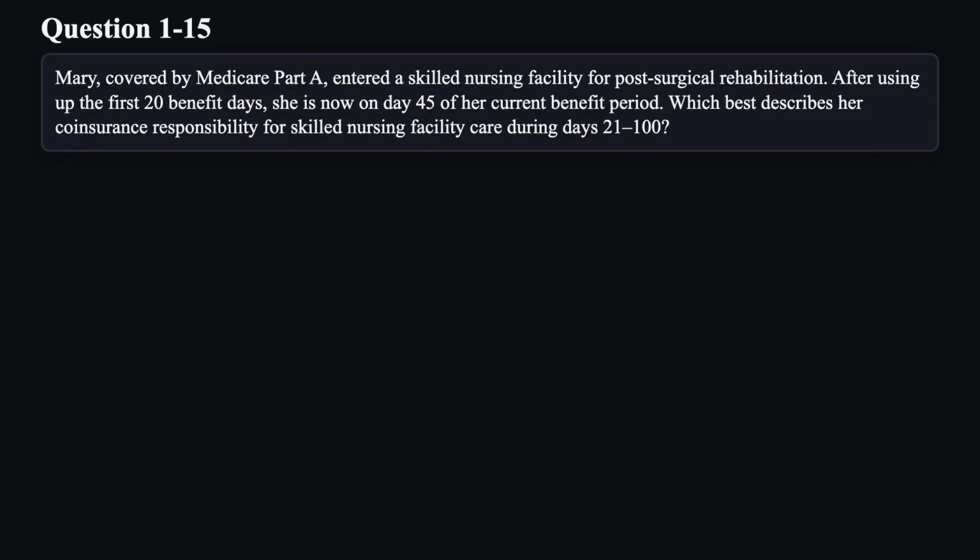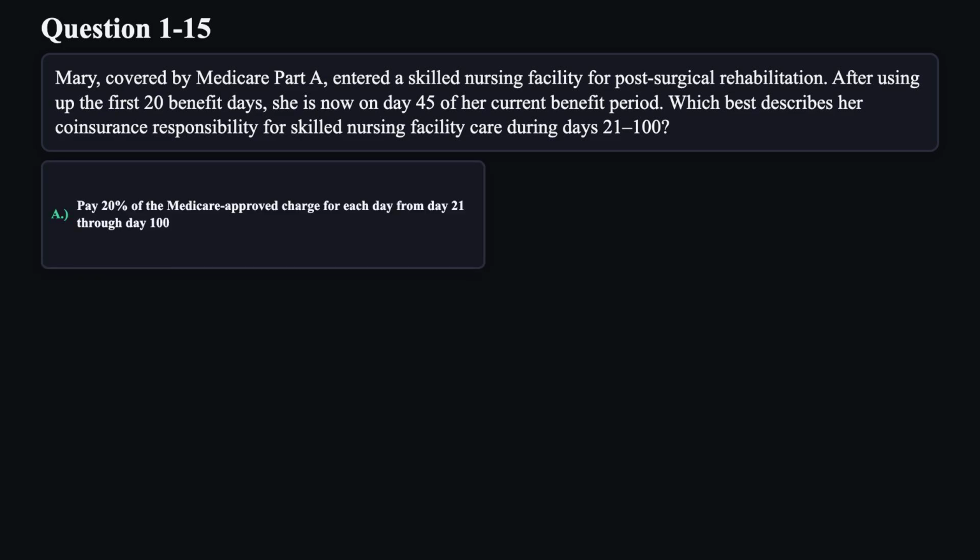Question 15. Mary, covered by Medicare Part A, entered a skilled nursing facility for post-surgical rehabilitation. After using up the first 20 benefit days, she is now on day 45 of her current benefit period. Which best describes her coinsurance responsibility for skilled nursing facility care during days 21 through 100?